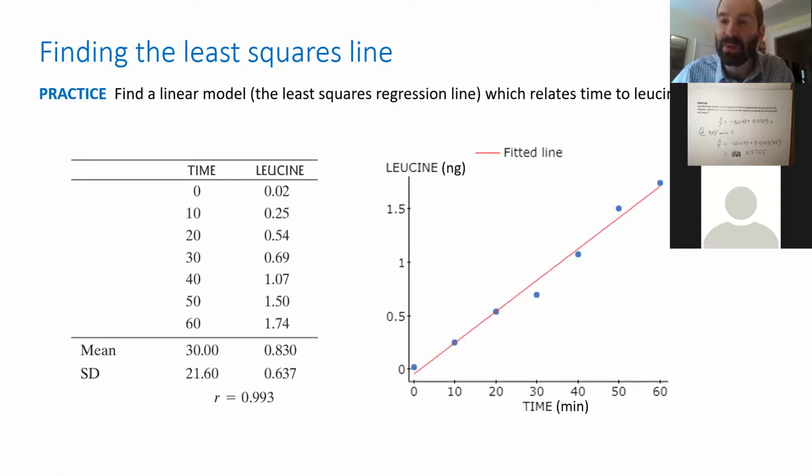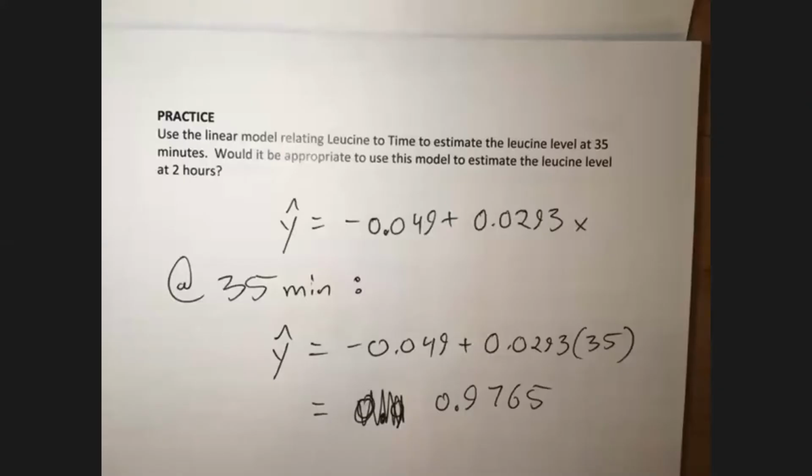We have no reason to believe that the leucine level is going to keep increasing just like this. Just like we have no reason to believe the temperatures are going to keep increasing to 220 degrees in August. We shouldn't rely on this model to be accurate to 2 hours, an hour later into the future. So the answer to that part of the question is no. It would not be appropriate.